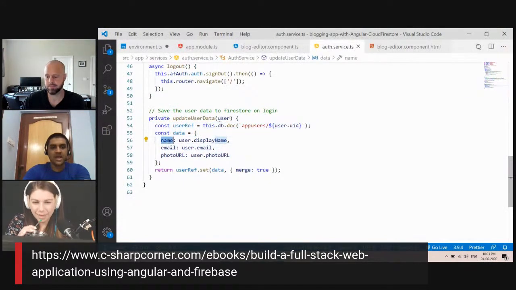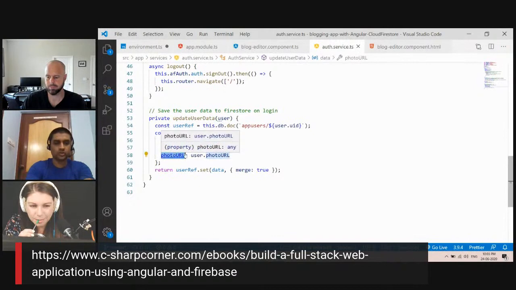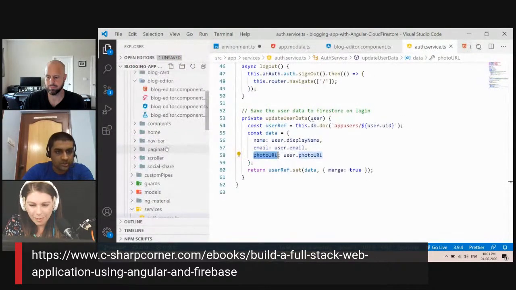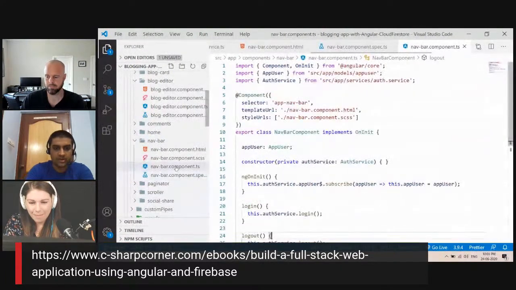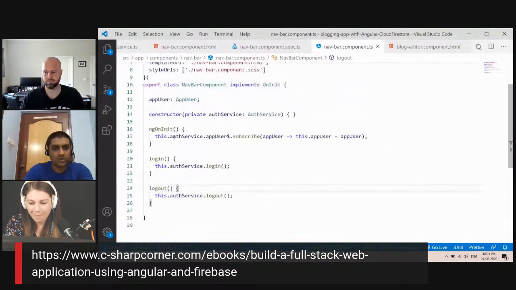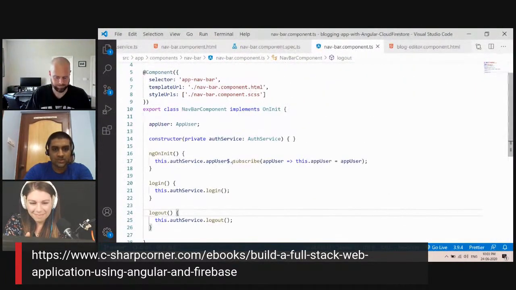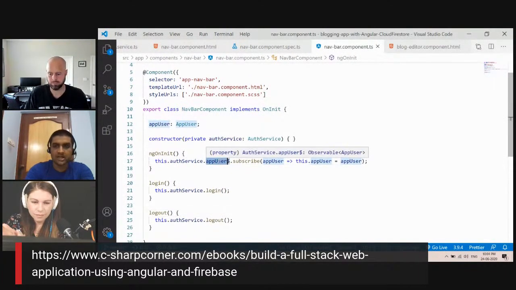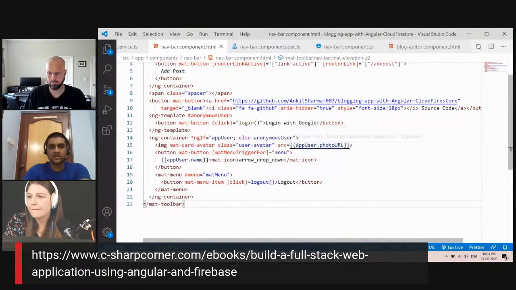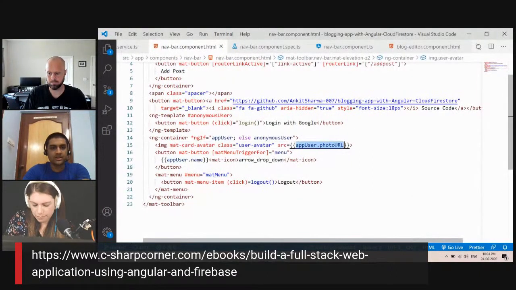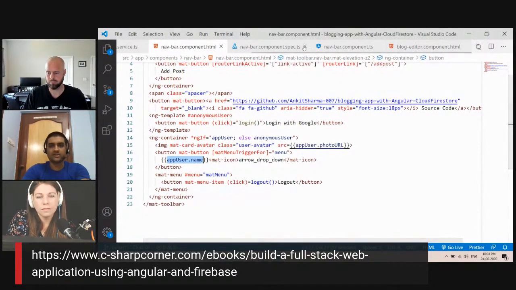And this name, email, and photo URL I am going to show on the screen. How? Let me show the nav bar component. In the nav bar component, I subscribe to this, and here you can see the photo URL and the name in the nav bar I am showing, and this is coming from the login details which I am storing in my database.